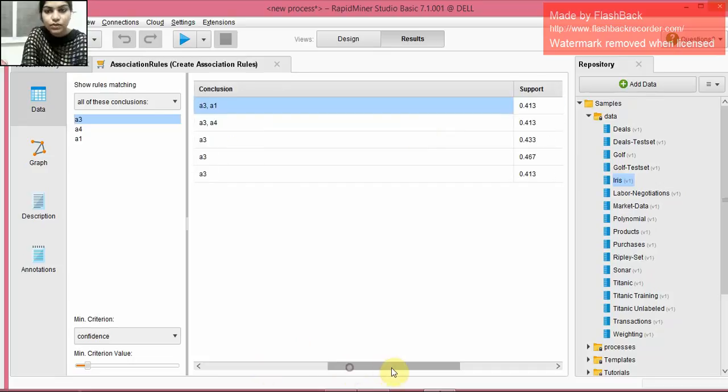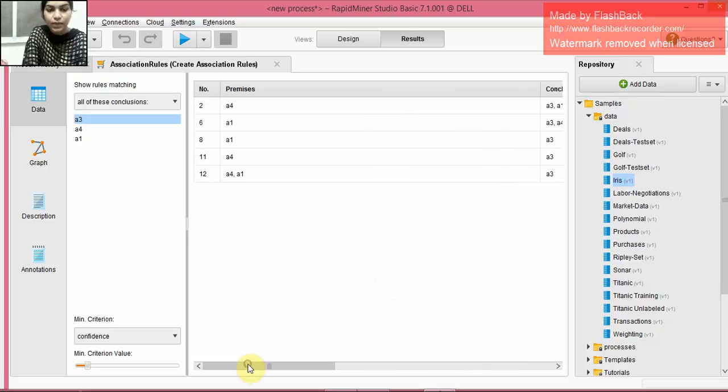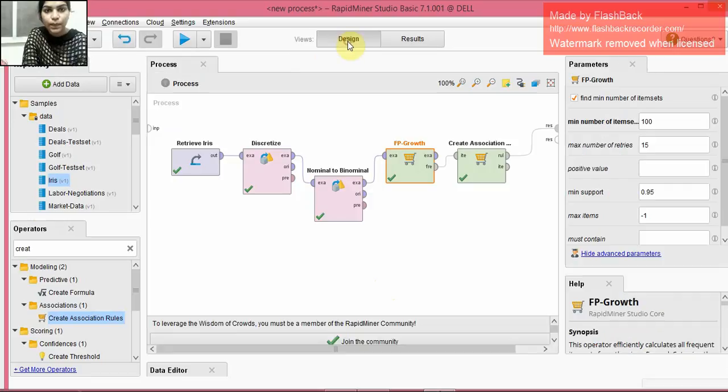And its support values are also given over here. Its support value is 0.413, confidence value is 0.861. Support value is the indication of how frequently the items appear in the dataset, and confidence level shows how much true the statements have been found to be. So this was our result on running the association rule operator, and these are the outputs we have derived.